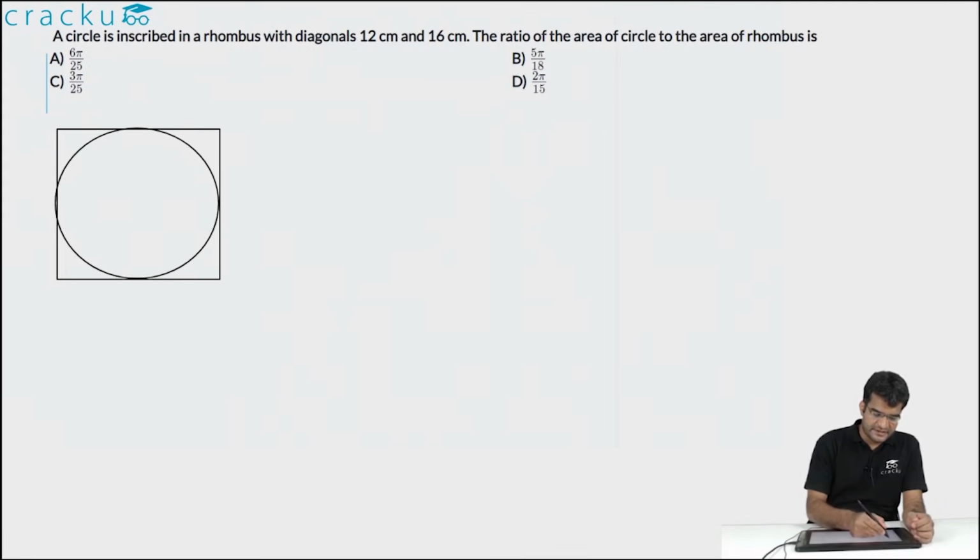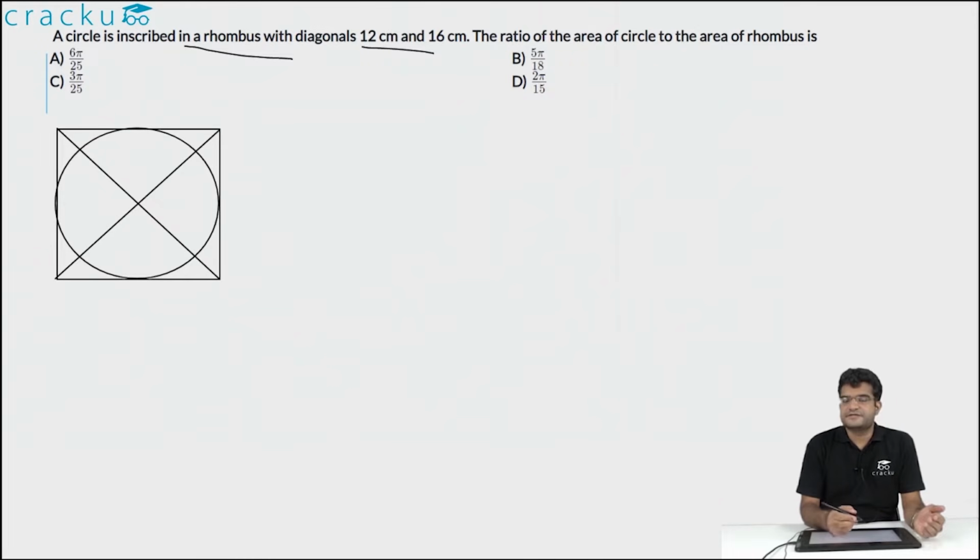In this question, it is given that there is a circle which is inscribed in a rhombus and the lengths of the diagonals of the rhombus are given. They are 12 centimeters and 16 centimeters. So let us assume that the rhombus and the circle are as given in the diagram. We know the lengths of both the diagonals also. The diagonals are 12 centimeters and 16 centimeters long.